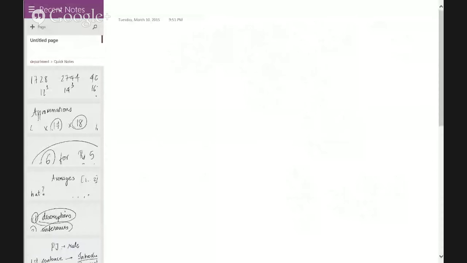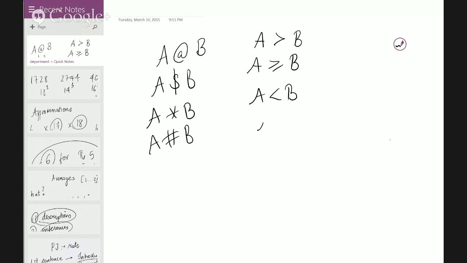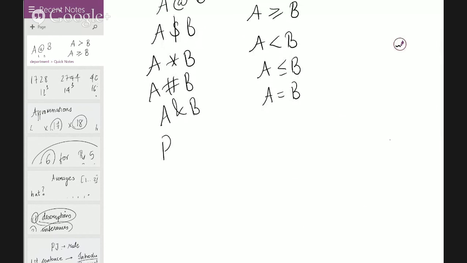A at the rate B and B at the rate C kind of questions. Okay. Now let's say if I have A at the rate B, it means A is greater than B. And if I have A dollar B, it means A is more than or equal to B. If I have A star B, A is less than B. If I have A hash B, it means A is less than or equal to B. And let's say I have A ampersand B, it means A is equal to B. And let's say I have a question, P at the rate Q ampersand R star S.